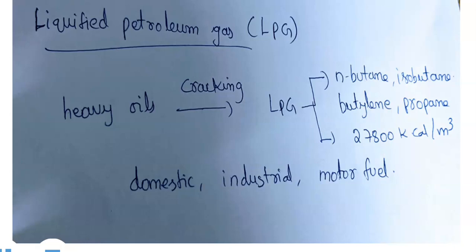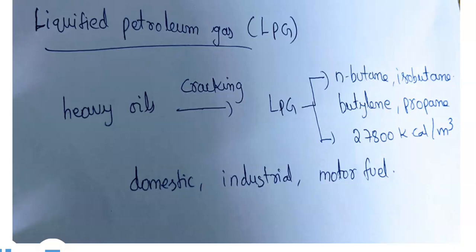Once again, the main constituents of LPG are n-butane, isobutane, butylene and propane, with a calorific value of nearly 27,800 kilocalories per cubic meter, and it is used as a domestic, industrial and motor fuel.